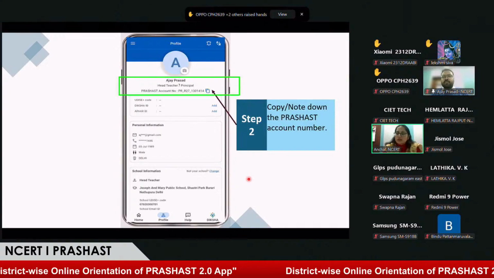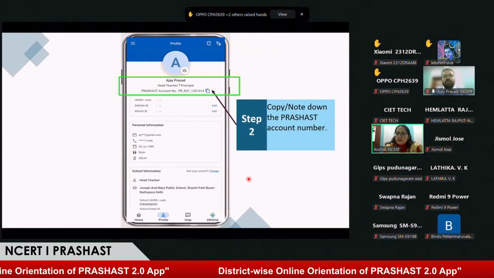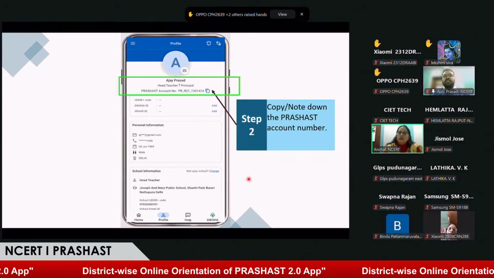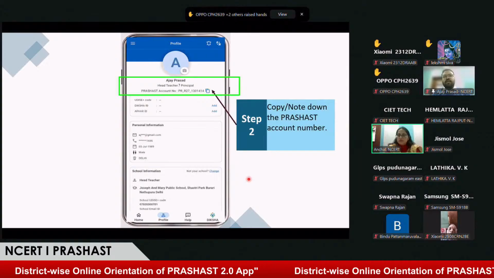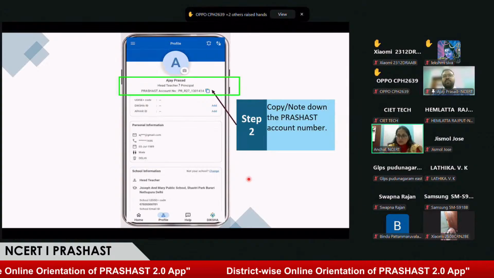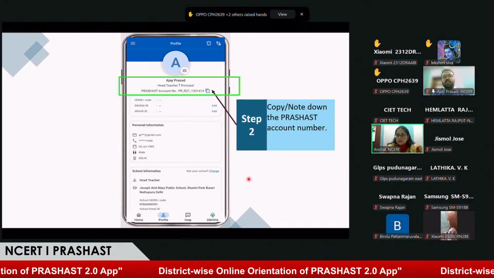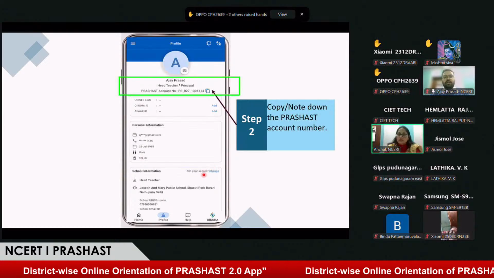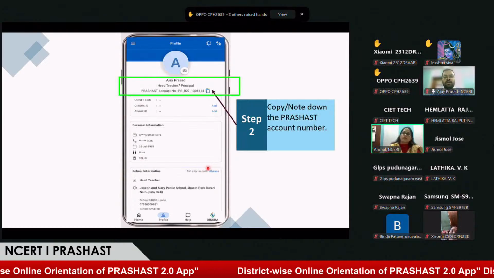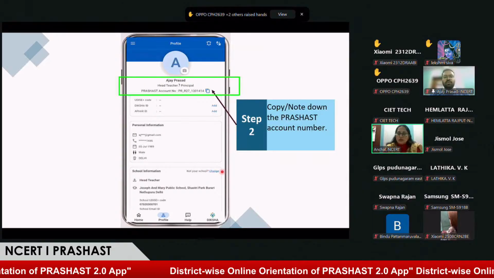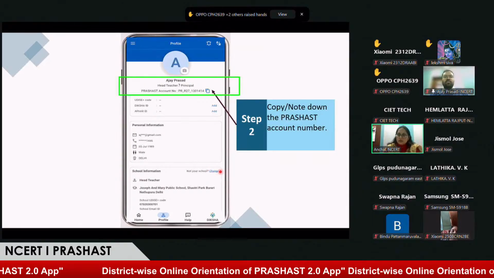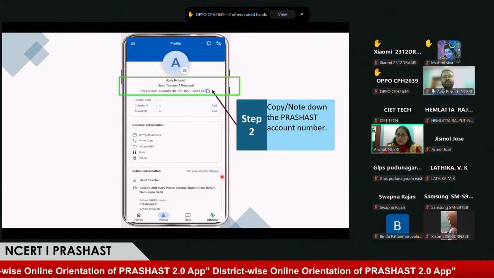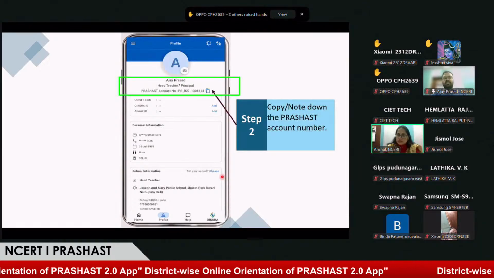Yes, ma'am. If I understand correctly, in the principal's profile, they can see the name of the earlier school, but after promotion or a change of school, they cannot find the name updated. So, ma'am, in that case, we would request you to first go to the change option and add a change request for the new UDISE code. And if that doesn't happen, like if the teacher or head teacher in the new school is not approving that request, we request you to write to the Prashast Help Desk for any change at the back end.